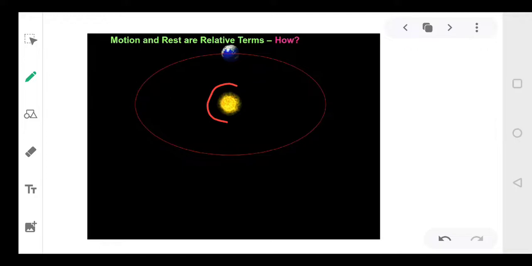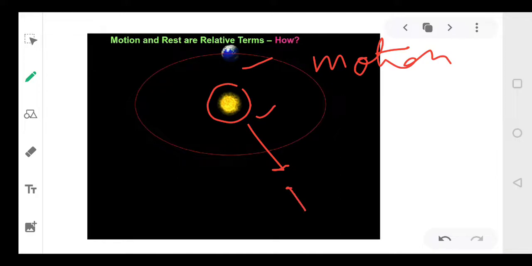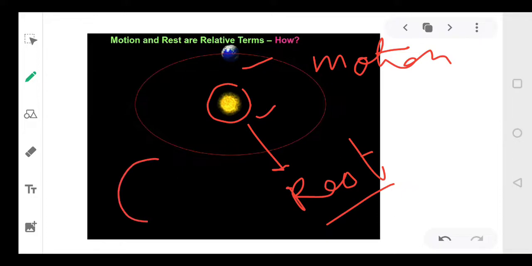Suppose this is the sun, okay, and the earth is moving around it. So what we say is that the sun is at rest and the planet is moving around it, isn't it? We say the earth is in motion and the sun is at rest. ऐसा ही कहते हैं हम. Clear है? Yes or no? Yes. But if I am living on the earth, I am comparing, I am living on the earth here.